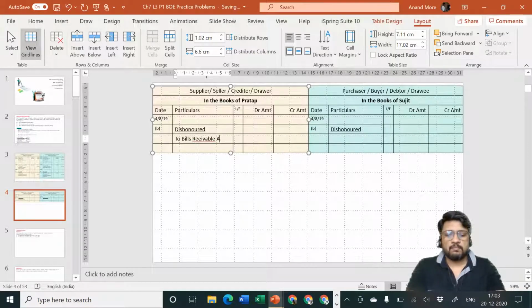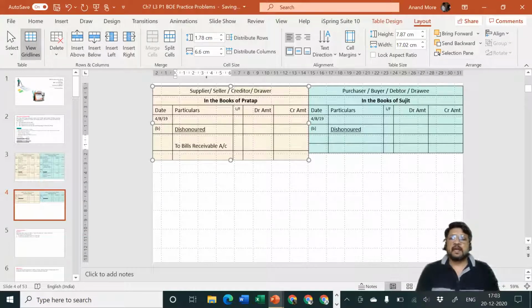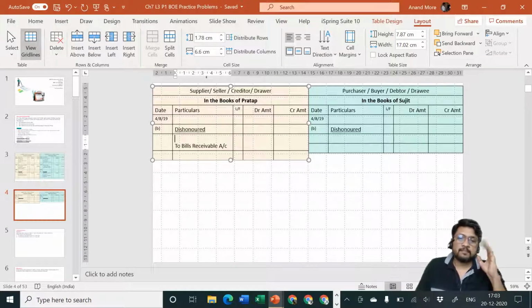2 bills receivable account. But the point is, although he is saying 2 bills receivable account, order is going out, what is coming in? Nothing is coming in. No cash is coming in. Cash is not coming in, but the bill of exchange has lost its relevance. That means it is necessary to specify that this Mr. Sujit, who owed us some money at that point of time, and which we had accepted that since he had given us a bill of exchange, that means he is no more our debtor. He has already completed his debt by paying us a bill of exchange.